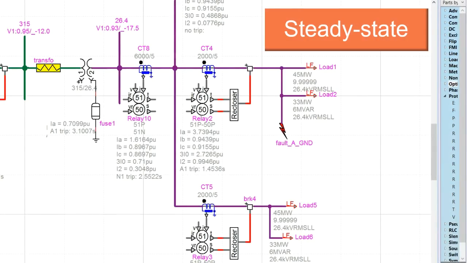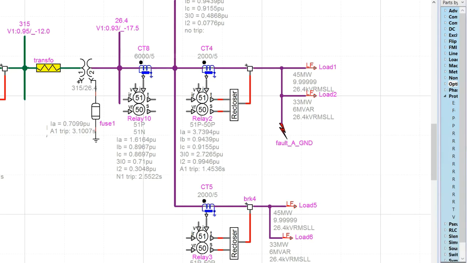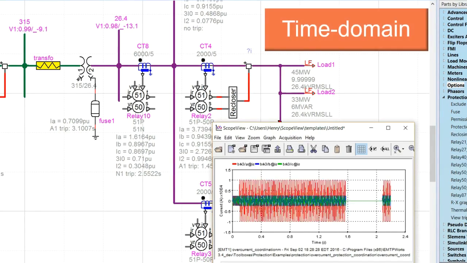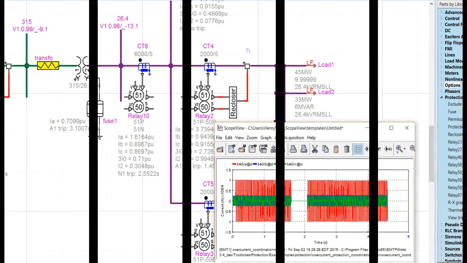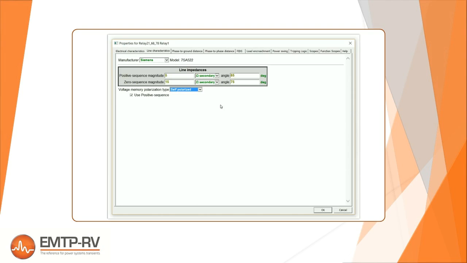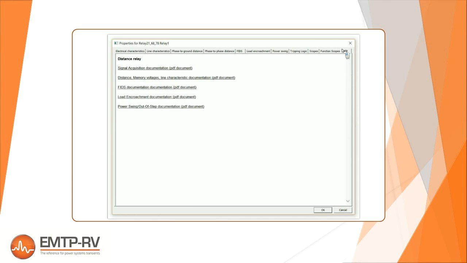Both steady-state and time-domain simulation options are available. Like other libraries of EMTP, the Protection Toolbox benefits from smart masks, which display only the inputs necessary for your application.